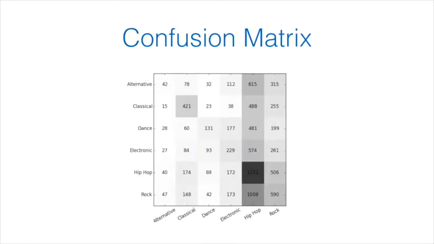The confusion matrix of the test set results is shown here. For every genre apart from alternative, a successful classification is made more often than any other individual misclassification. Hip-hop and classical show the most promising results, indicating that they have a well-defined visual aesthetic. Hip-hop is often misclassified as rock and vice versa, which is an unpredicted result. Alternative has extremely poor results overall, indicating it lacks a strong visual aesthetic. Alternative is often misclassified as rock, which in itself is not unexpected given how semantically similar those two genres are.